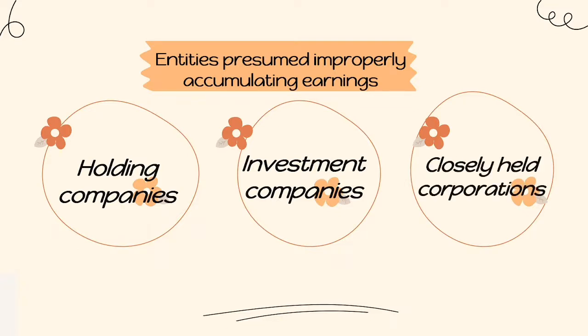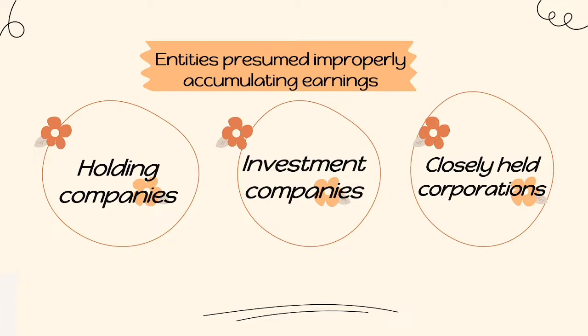The last one is closely held corporations. Closely held corporations are those where at least 50% of the value of their capital stock or total voting power is owned directly or indirectly by not more than 20 individuals. It is also held that a corporation owned by a publicly listed corporation is a public corporation.